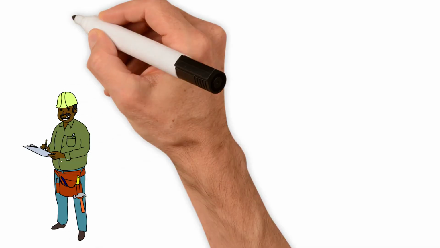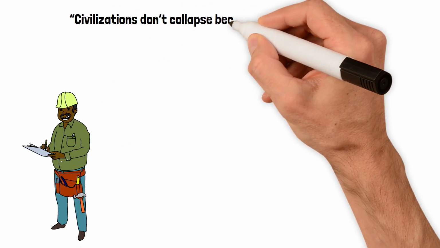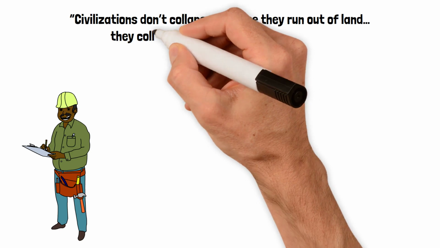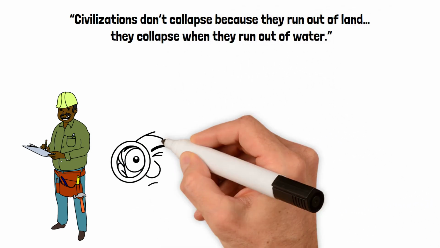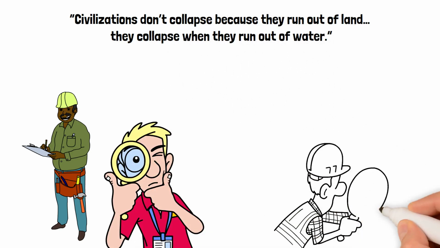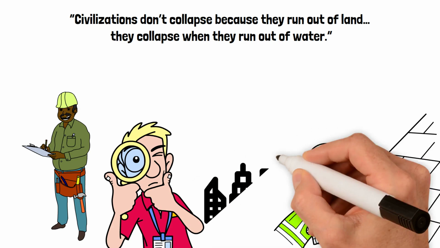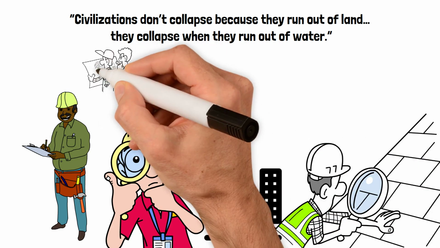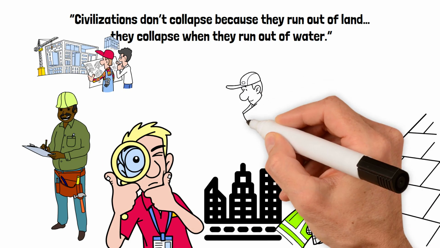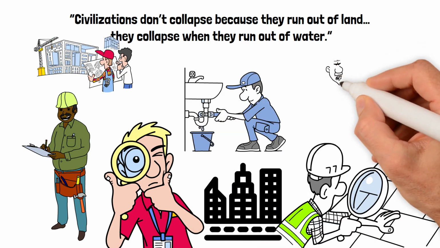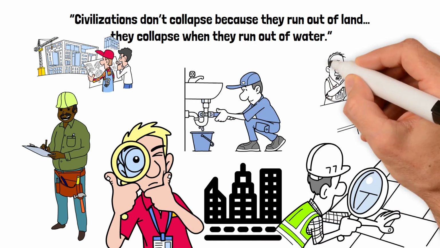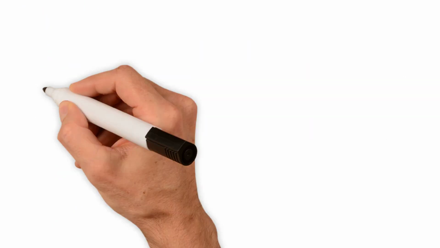An old engineer once said, "Civilizations don't collapse because they run out of land, they collapse when they run out of water." He was right. From ancient Mesopotamia to modern megacities, every era survived or died based on how well engineers managed water. And that responsibility is now shifting to you, the next generation of civil engineers.